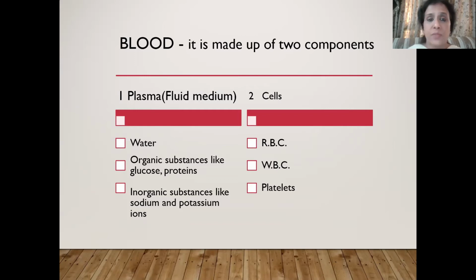Basically, there are three types of proteins which are present in the plasma: protective proteins, globulin, albumin that maintains osmotic pressure, and fibrin which is responsible for clotting of blood. And then there are inorganic substances also like sodium ion, potassium ion, calcium ion, bicarbonate ion. So that makes the inorganic substances. Different cells which are present in this plasma are red blood cells or RBC, white blood cells or WBC, and platelets.